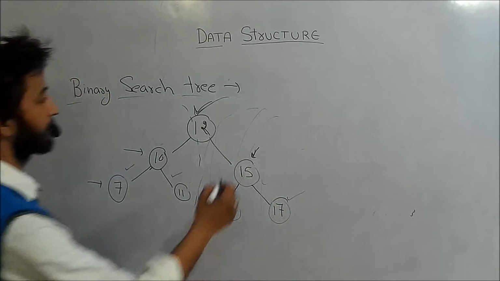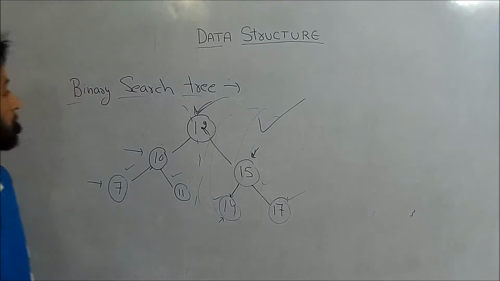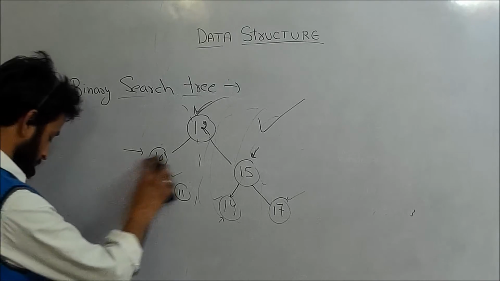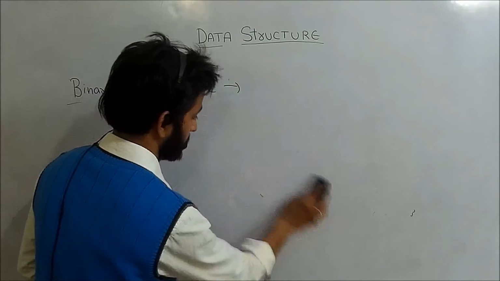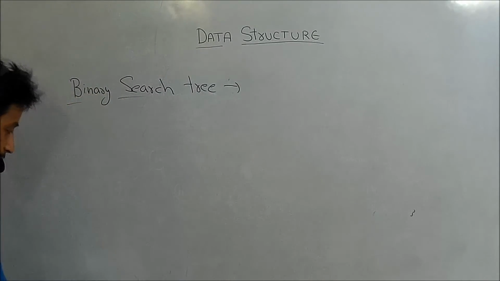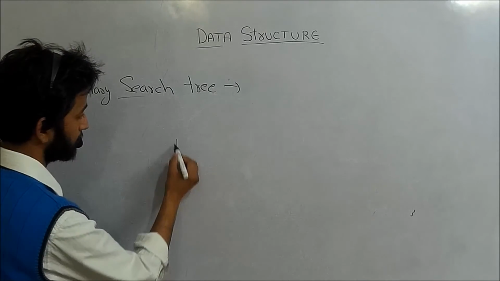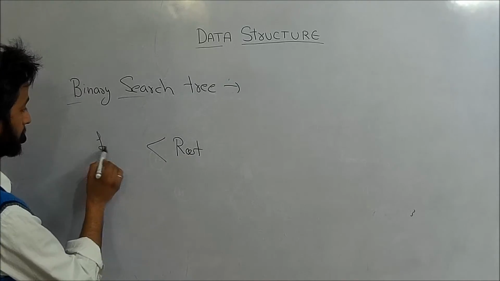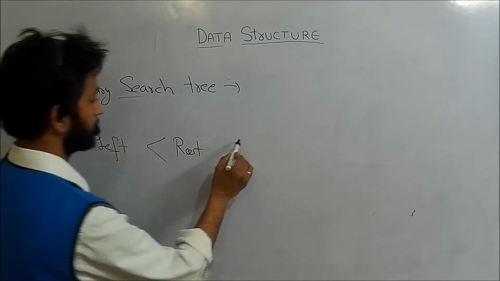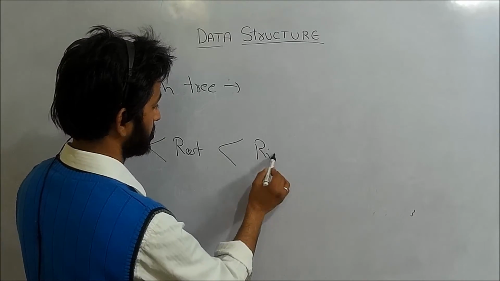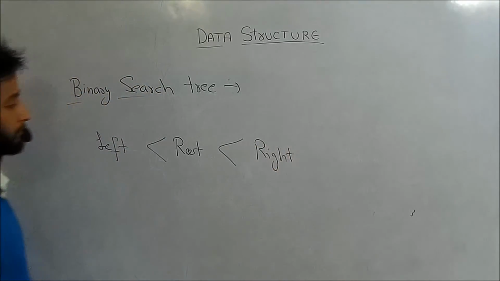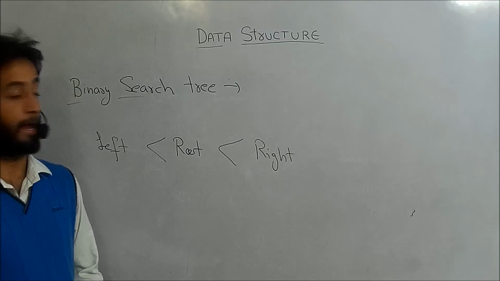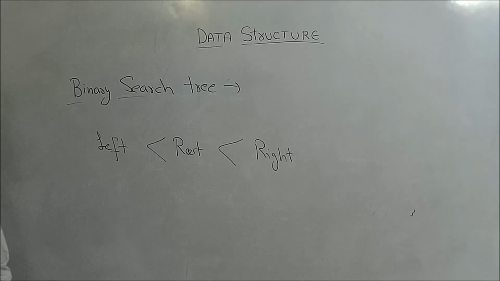So it is okay. So we can say that the given tree is a binary search tree. Okay. So we can also represent that binary search tree in which a root node has a left child and a right child. Okay, so this is the property that a tree should follow to be a binary search tree.